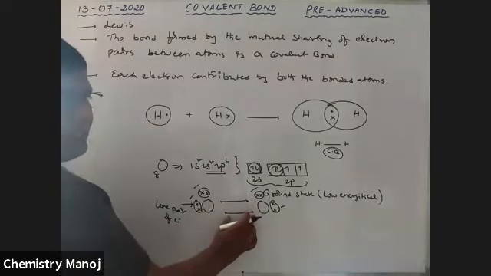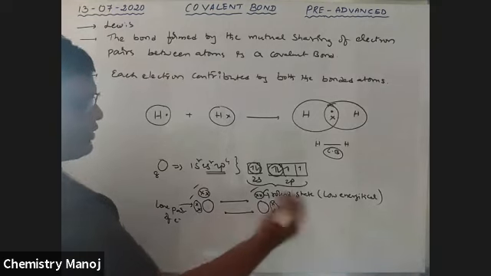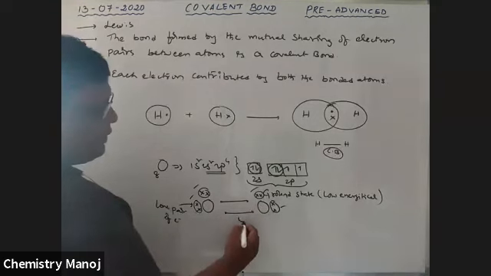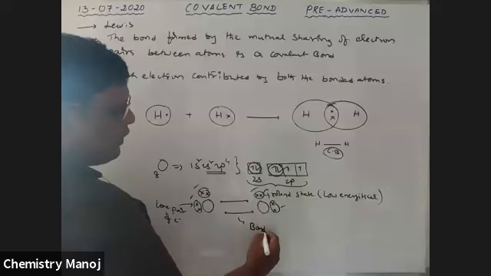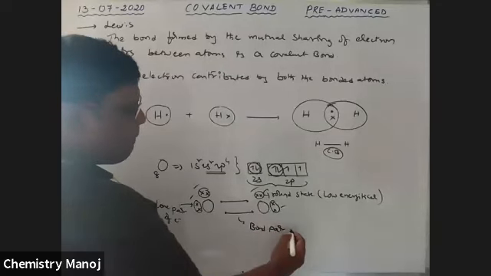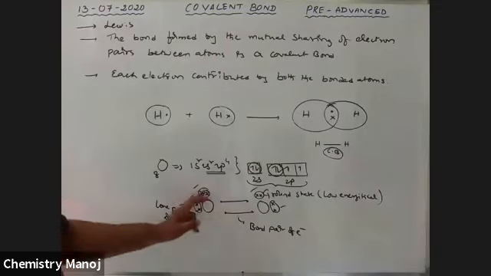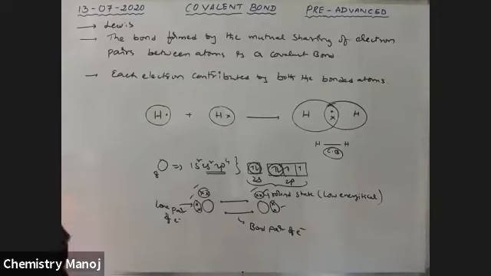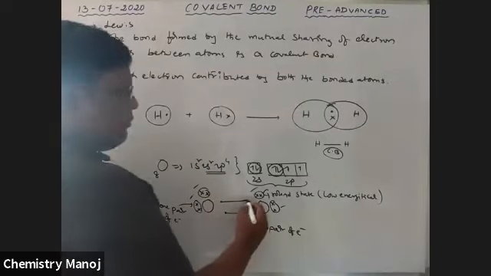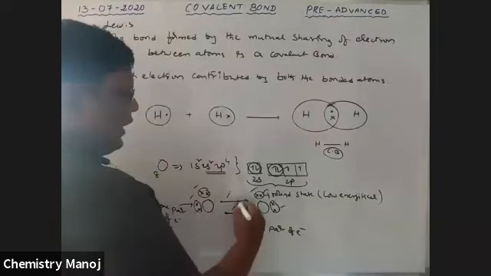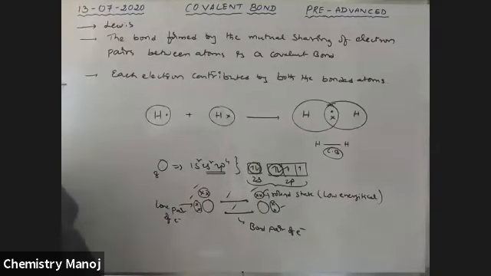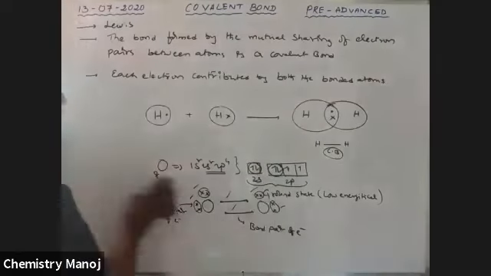The unpaired electrons are involved in sharing and convert into paired electrons. That gives bond pairs of electrons. So two bond pairs of electrons and four lone pairs of electrons are present. How many electron pairs are involved in sharing between two oxygen atoms? That is 1 and 2. That is why a double covalent bond is formed between oxygen and oxygen in the O2 molecule. Therefore, in the O2 molecule, a double covalent bond exists.